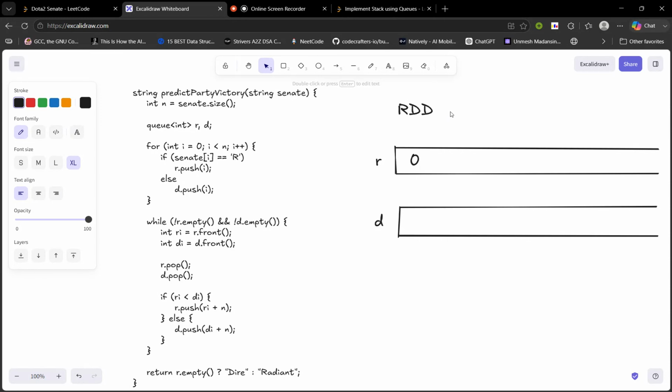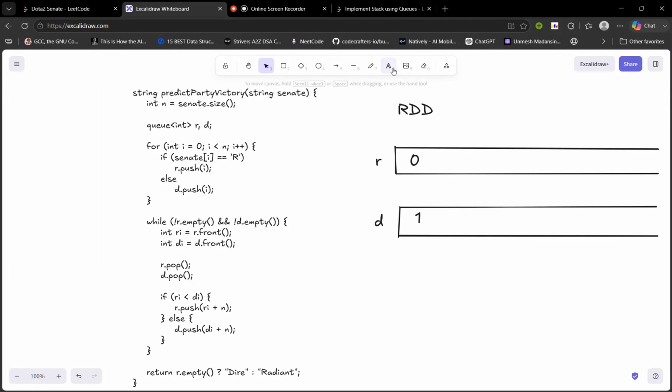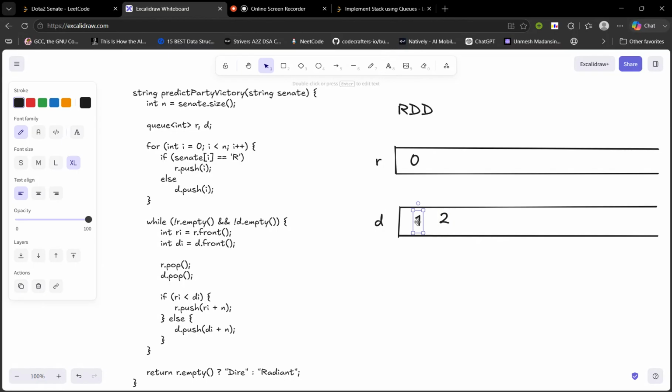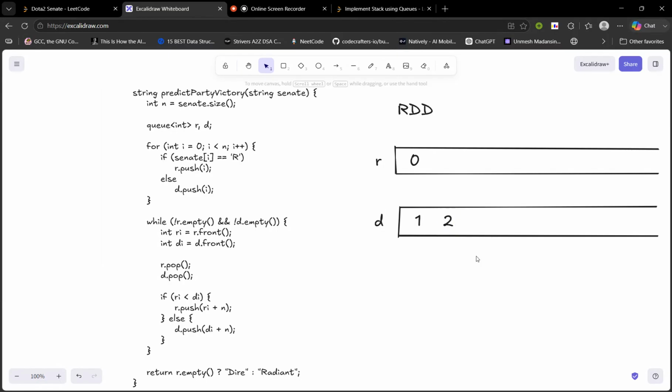Remember guys, in C++ everything is 0 indexed. So for i = 0 to i less than n, where n is the size of this string. And next D will be pushed as 1, again D will be pushed as 2, because the first and second indexes are D, D.